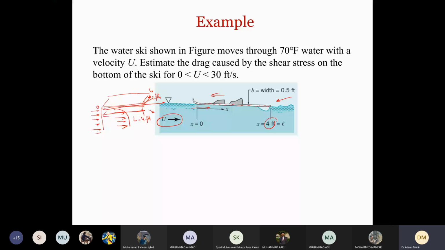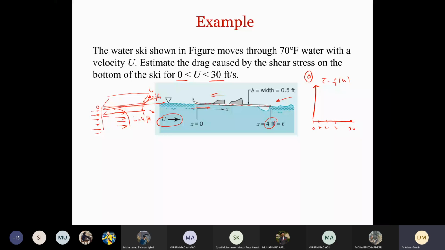So we have to calculate for different cases. So first we calculate shear stress for 0, and then we calculate it for u, or maybe we can just plot it like this: 0, 1, 2, 3 to 30. We can do it on a computer. If we have the equation in terms of u, if we have shear stress in terms of u, then we can simply plot it like this.